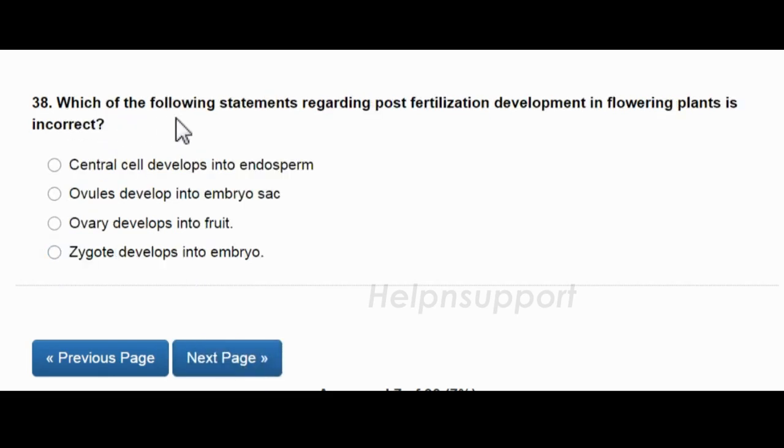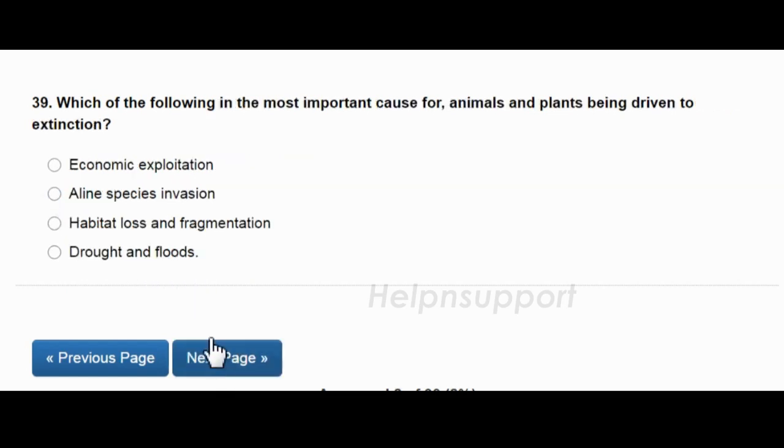Which of the following statements regarding post-fertilization development in flowering plants is incorrect? Central cell develops into endosperm. Ovules develop into embryo sac. Ovary develops into fruit. Zygote develops into embryo. The answer is ovules develop into embryo sac.